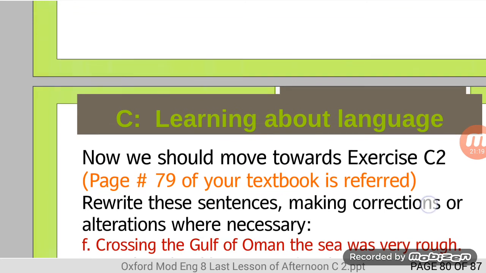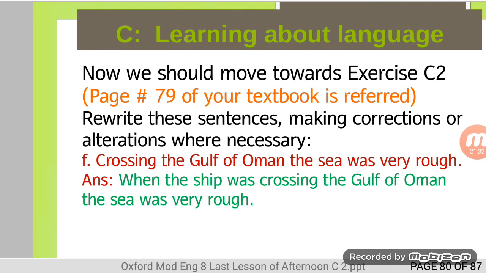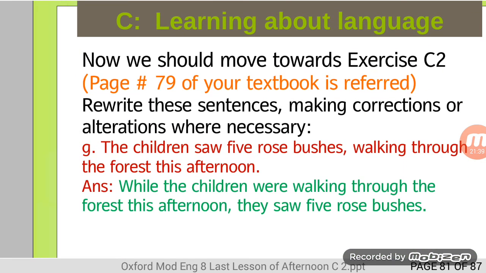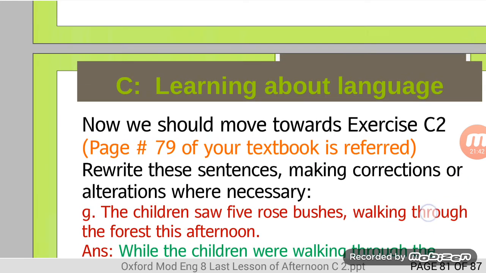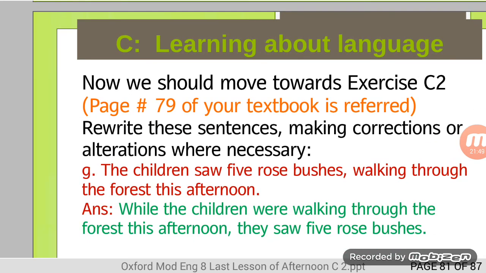F. Crossing the Gulf of Oman, the sea was very rough. When the ship was crossing the Gulf of Oman, the sea was very rough. G. The children saw 5 rose bushes walking through the forest this afternoon. While the children were walking through the forest this afternoon, they saw 5 rose bushes.